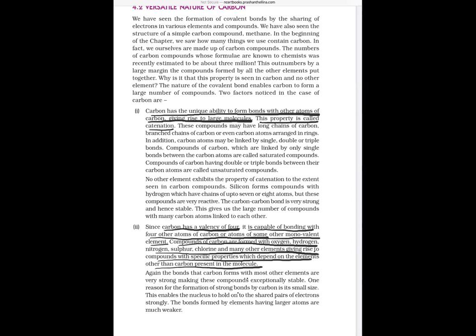Getting it? Now coming to that exercise. So you can write these two properties.